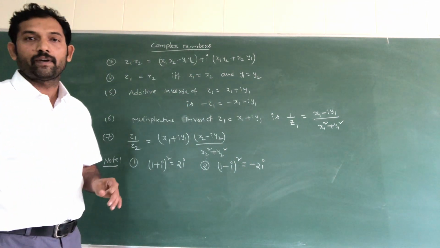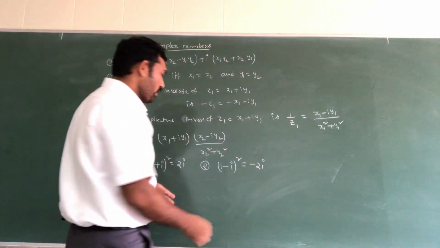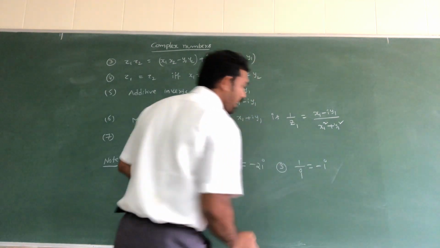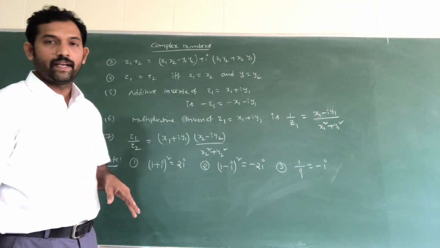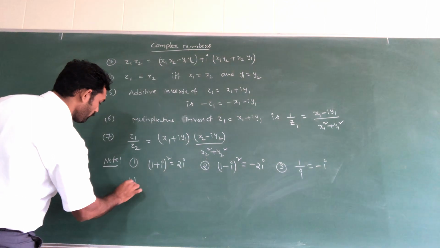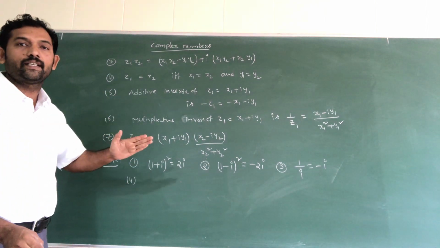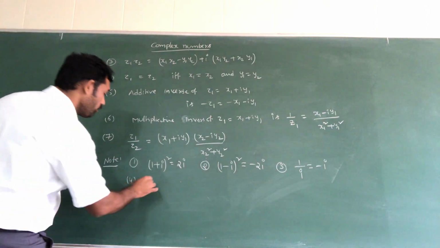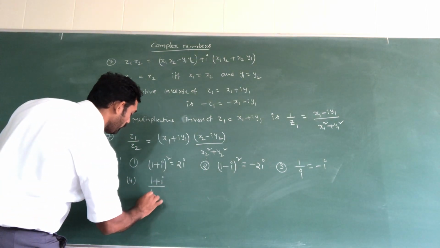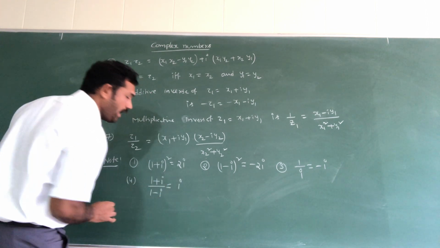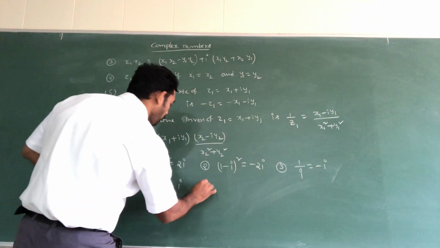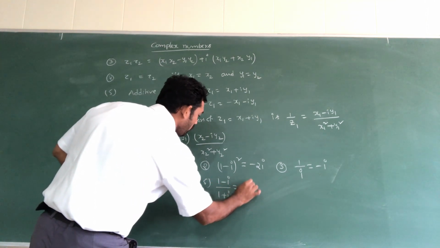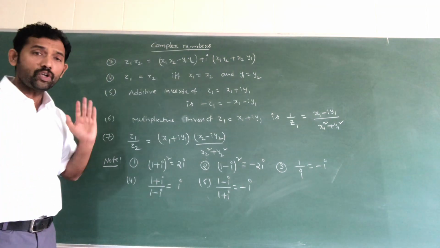Next, third point, 1 by I is equal to minus I. Next, fourth point: these simplifications and results are very helpful while doing the solutions. 1 plus I divided by 1 minus I is equal to I. Next, fifth point, 1 minus I divided by 1 plus I is equal to minus I. Note down all the points.